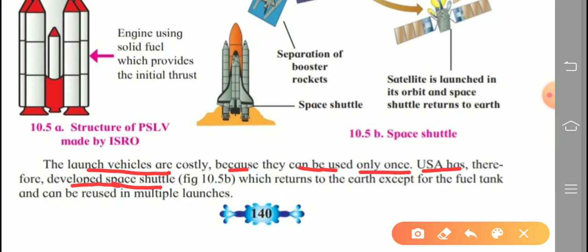The space shuttle returns to the earth except the fuel tank and can be reused in multiple launches. So that's why these space shuttles cost comparatively less, and launch vehicles have more cost, that is, they are costly.